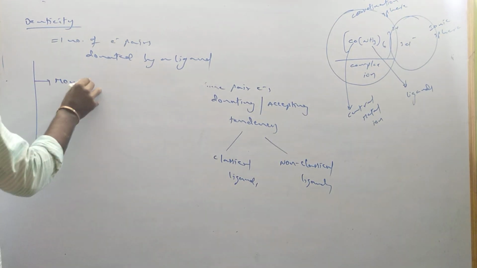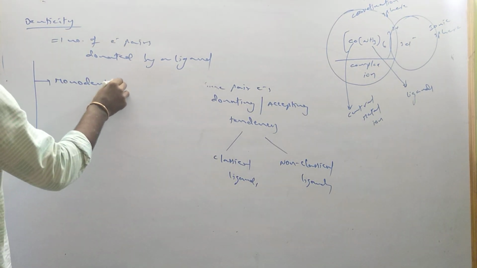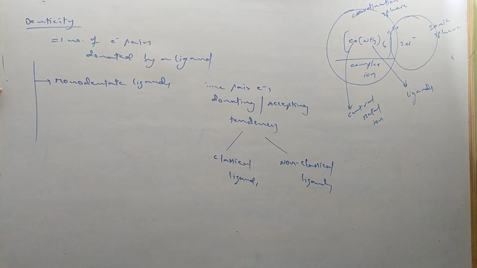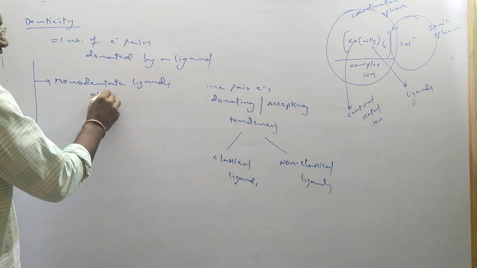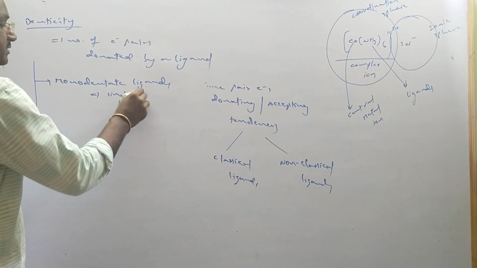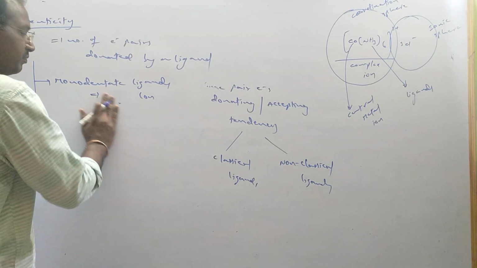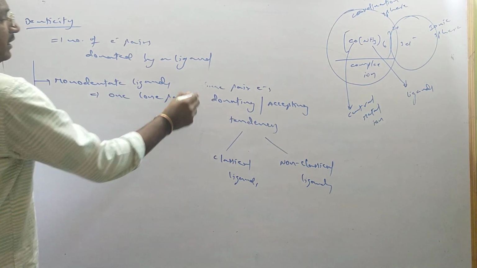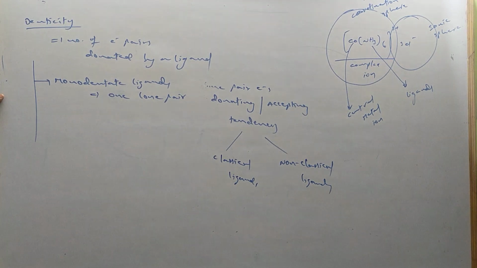The first one is monodentate ligands. It donates only a single electron pair, one lone pair. Any ligand, if it is donating one lone pair, is called monodentate.